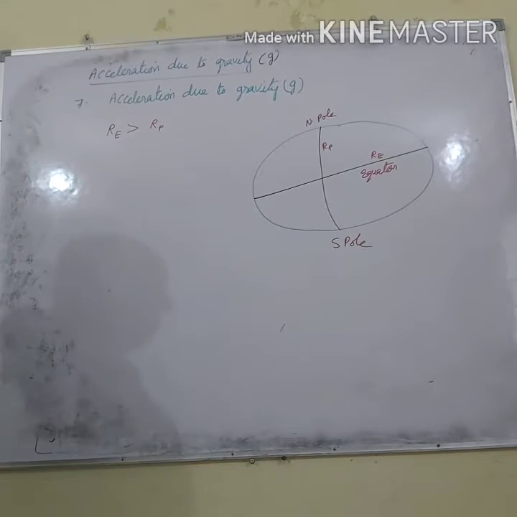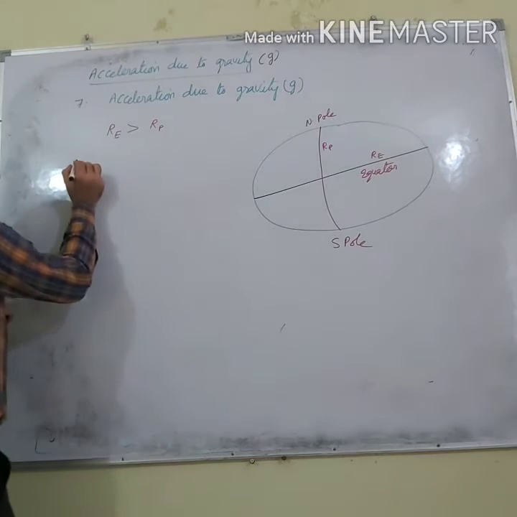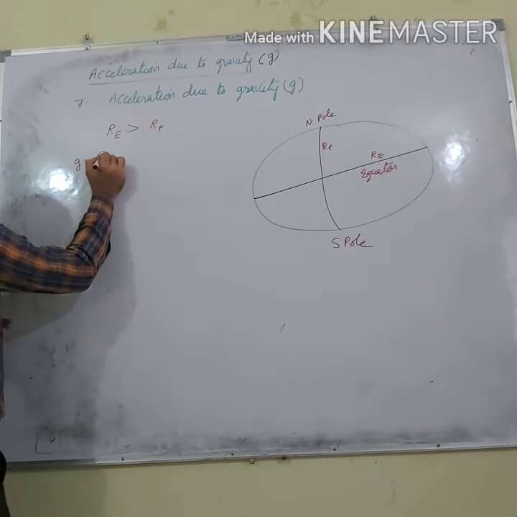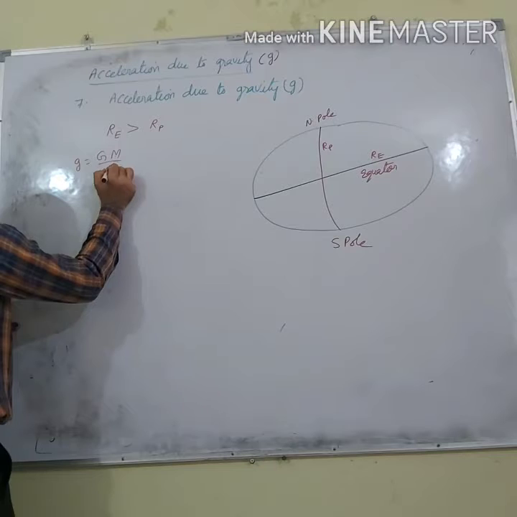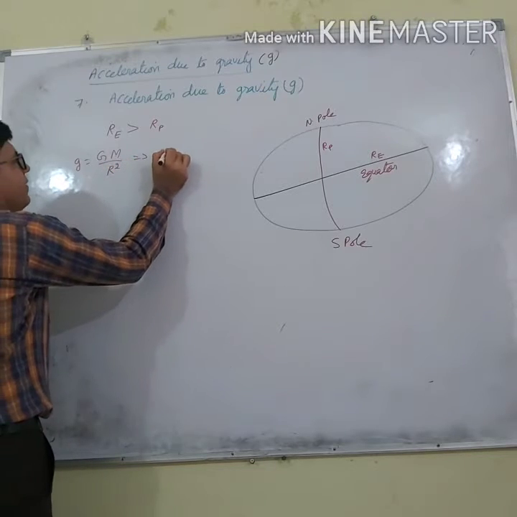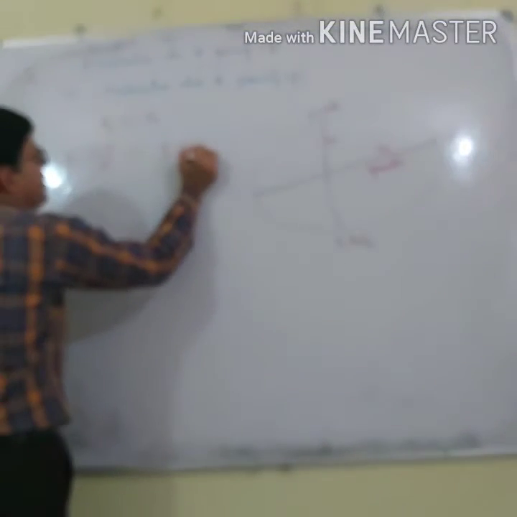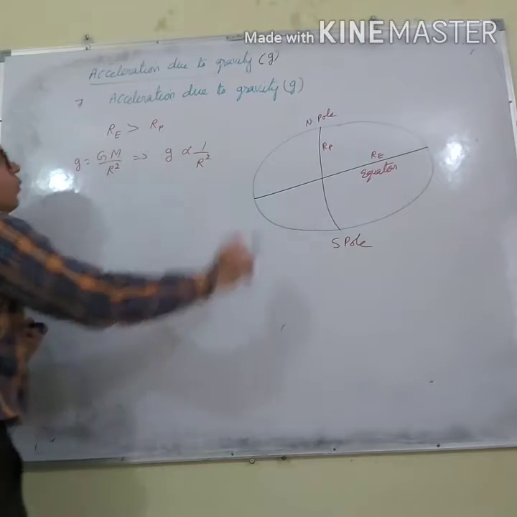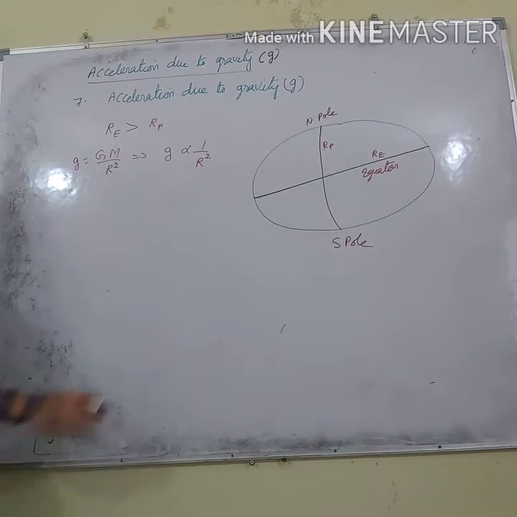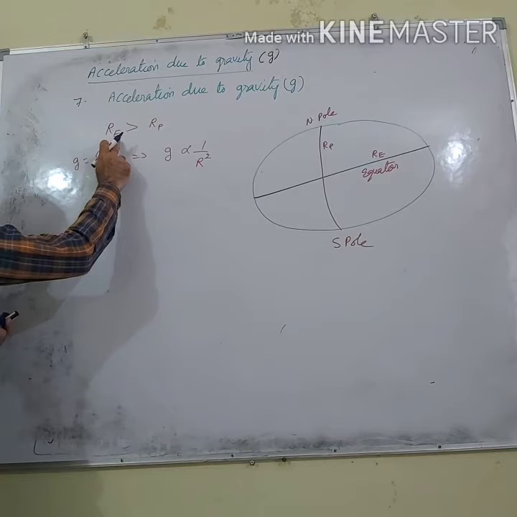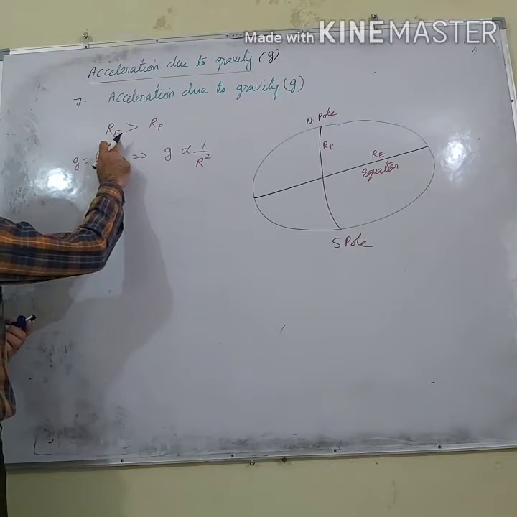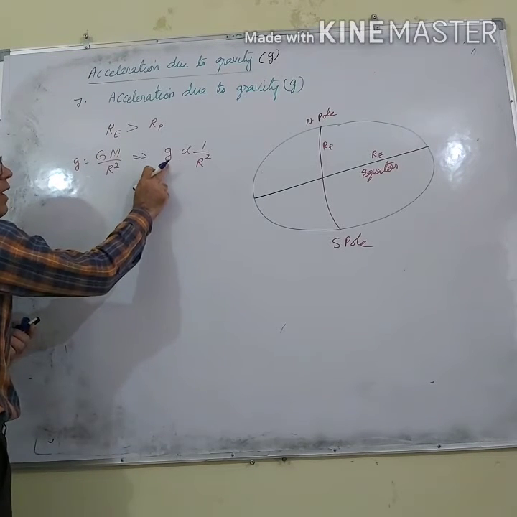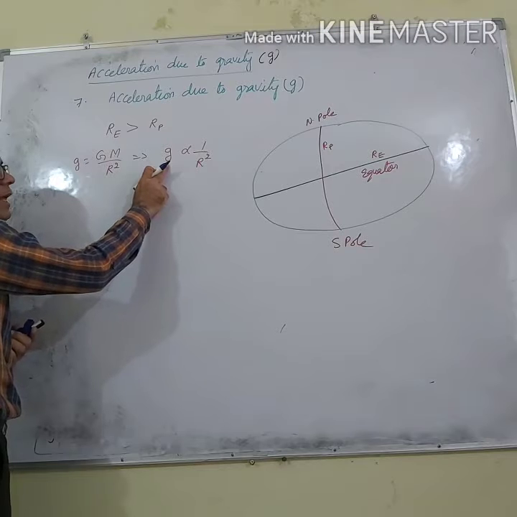Alright? And we know g is GM by R square. So what can we say? We can say g is inversely proportional to R square. Radius at the equator is more, so acceleration due to gravity will be less.